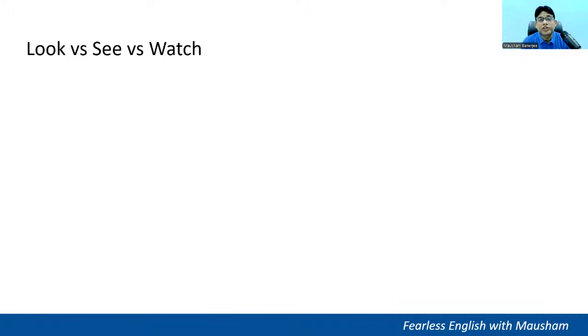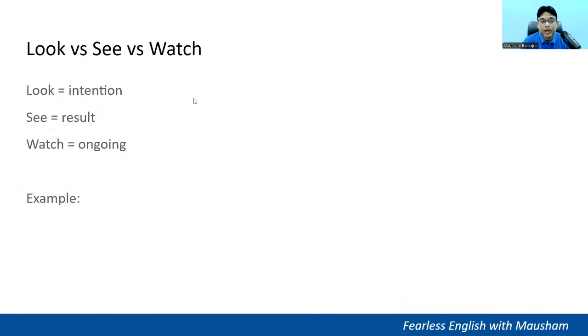Look versus see versus watch. Look is your intention, how you are looking at something or someone. See is the result. And watch is ongoing, still going on. Example, look at this pen. Look at this paper. Look at this channel. I saw him yesterday. It's a result of something. Watch the video means it is an ongoing process. So this is the major difference between look, see, and watch.